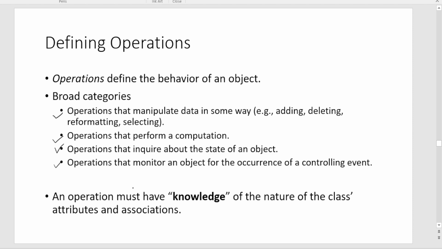An operation must have knowledge of the nature of the class, attributes, and associations. So in order to do this type of work, the operation must have some knowledge about the class itself. It should also have knowledge about the attributes and the associations that the class has with another class.